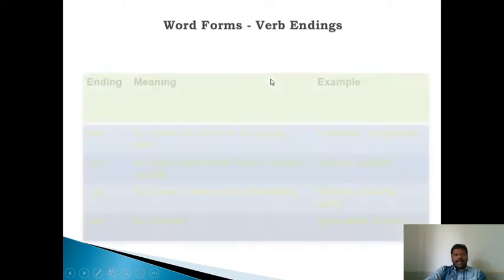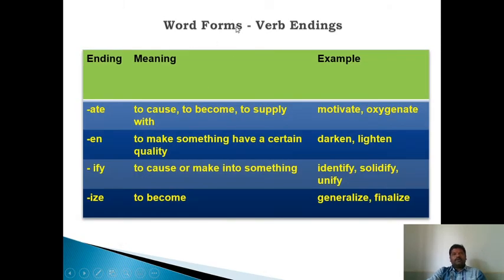Word forms, verb endings. If a verb is ending in ate, it means to cause, to become, to supply with. Examples are motivate, exonerate.